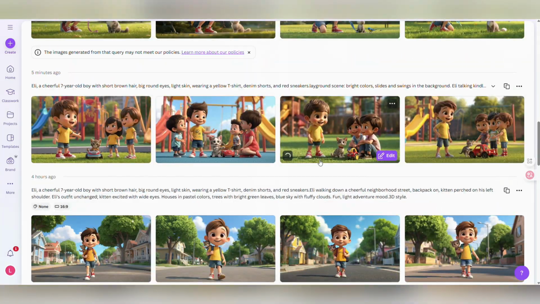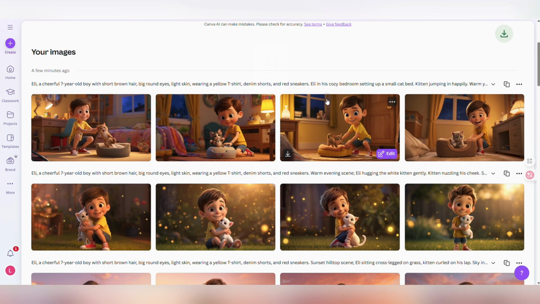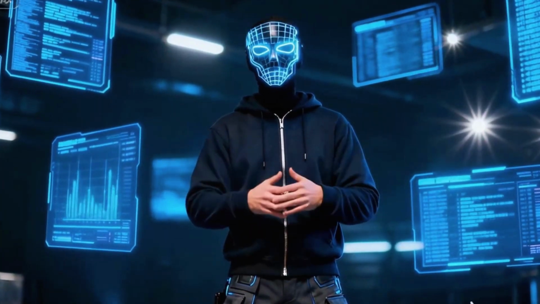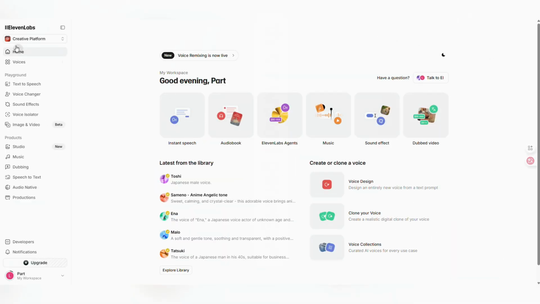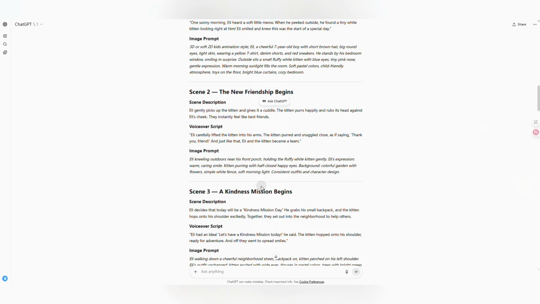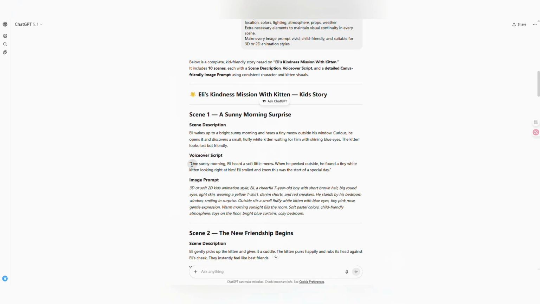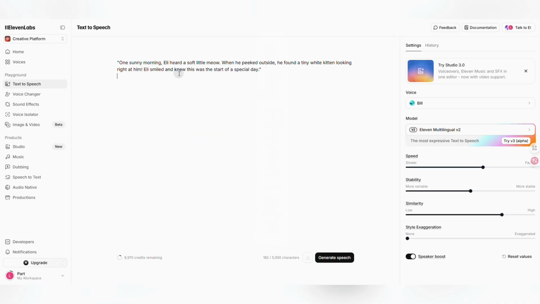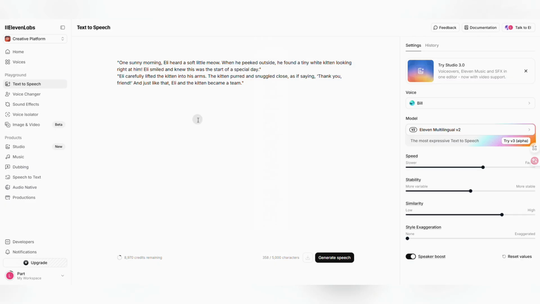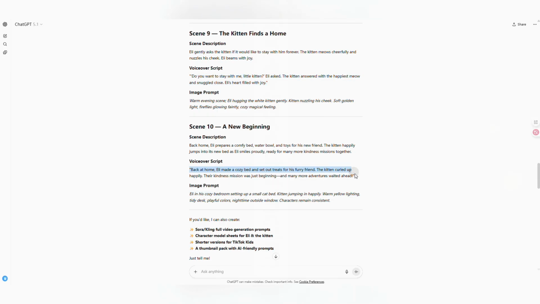With the images complete, the next step is the soul, the voiceover. I highly recommend using 11 Labs. Its voices are currently the most lifelike. Open the 11 Labs website and access the text-to-speech function. Go back to your script and copy the narration line by line. You can paste it all at once, but I suggest doing it scene by scene so you can better control the emotions and pauses. After pasting, it's time to choose a voice.